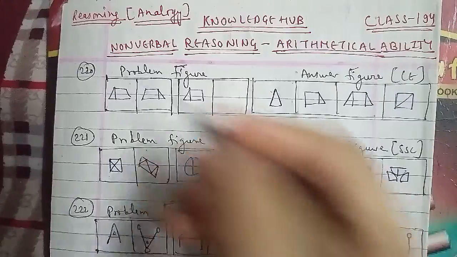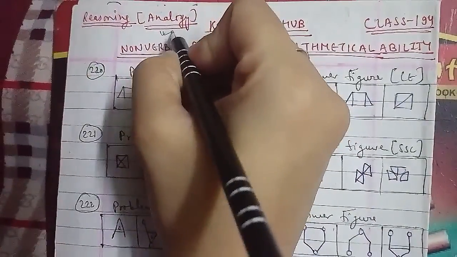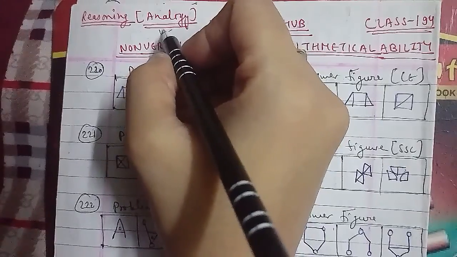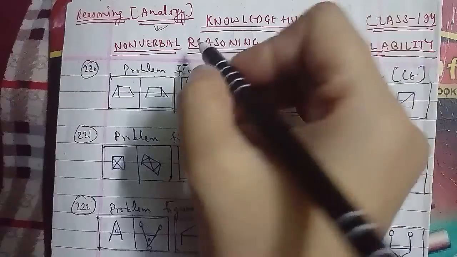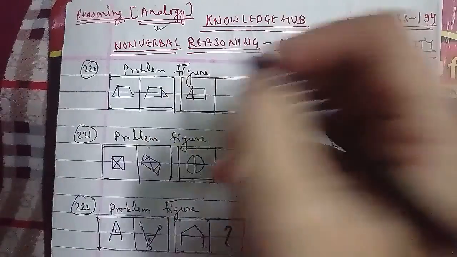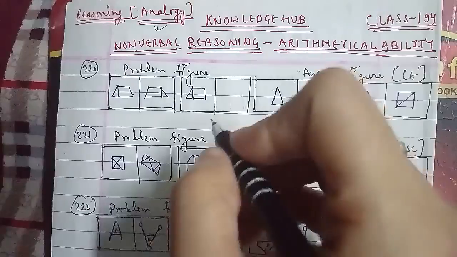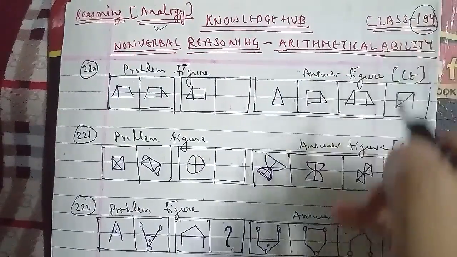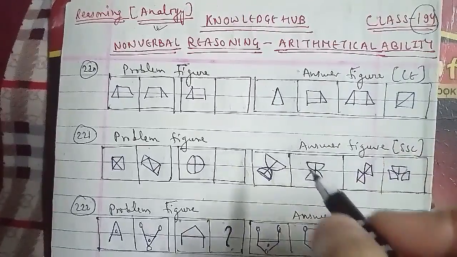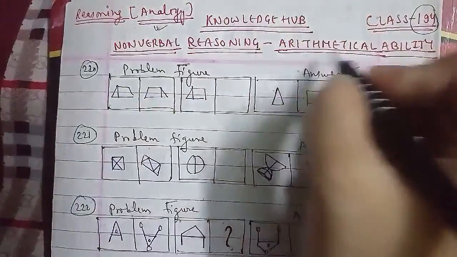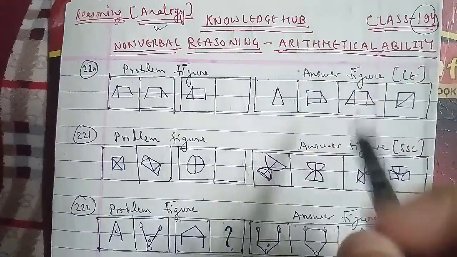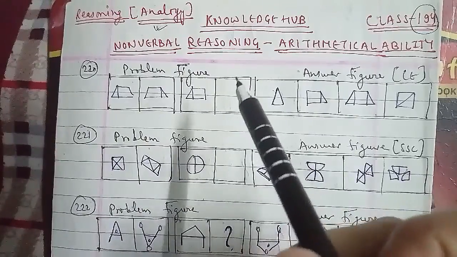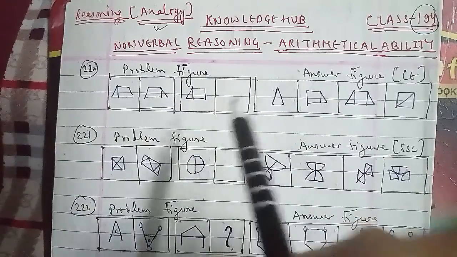Today we're going to start with your reasoning classes, and that is your analogy. In analogy we had started, and hopefully if it does not exceed an hour, we'll complete some of the things related to 250, near about 250, more than 250 questions here itself. This is your 194th class, and the 193rd class we had done in reasoning. This is non-verbal reasoning, where we'll talk about analogy. In verbal reasoning, that is general mental ability, we had done it.